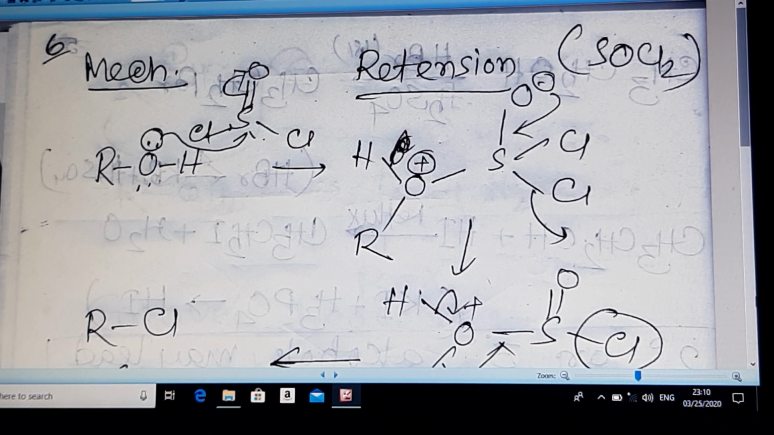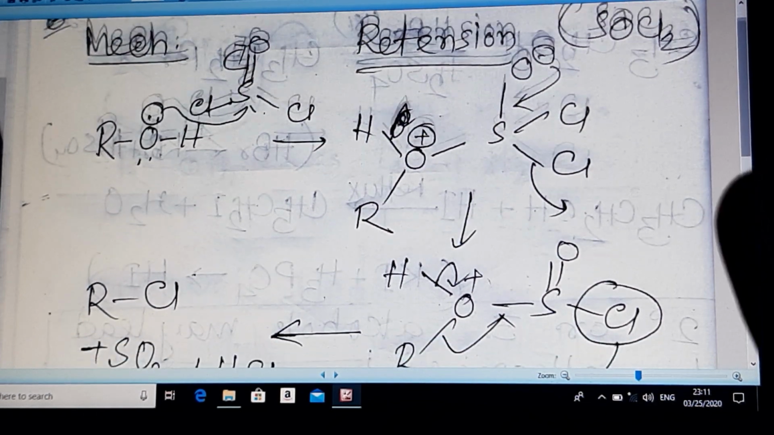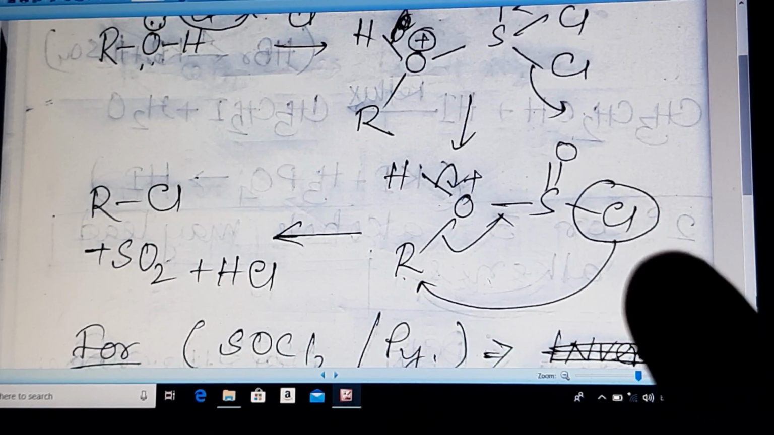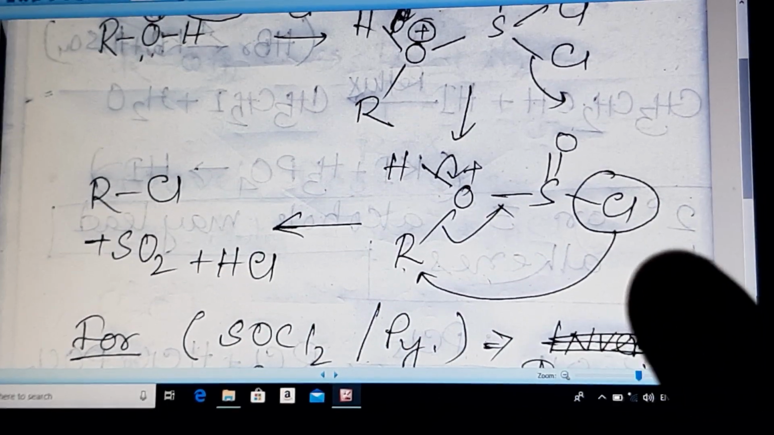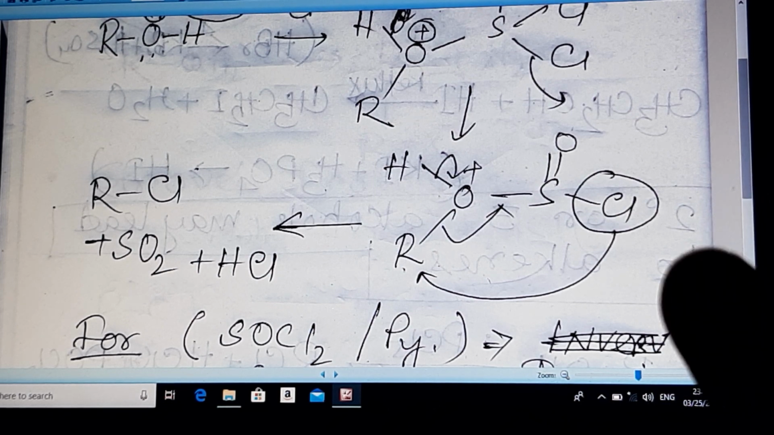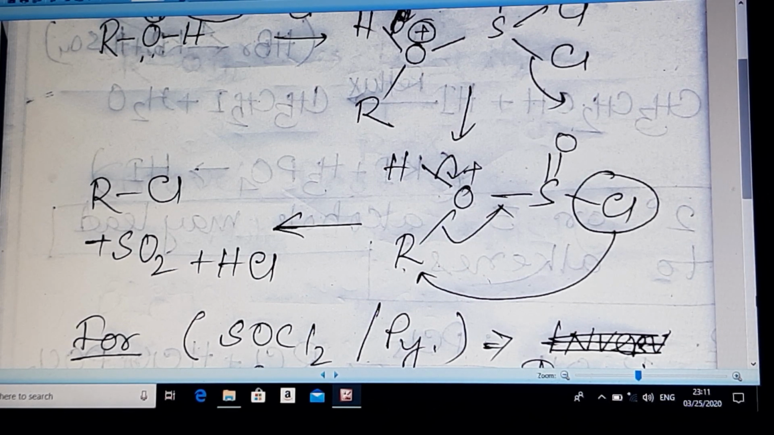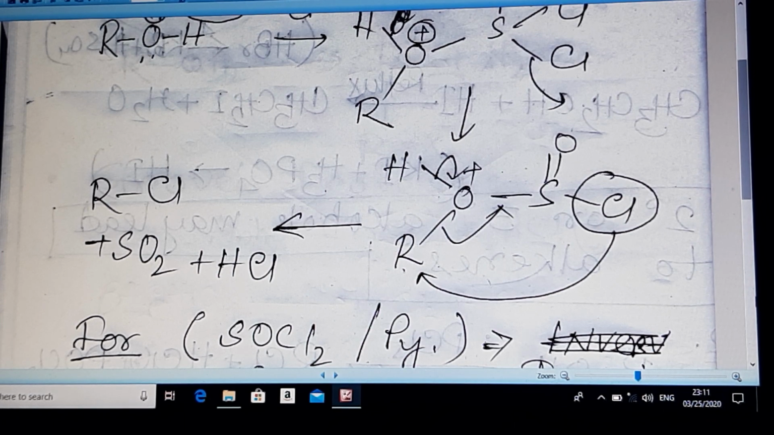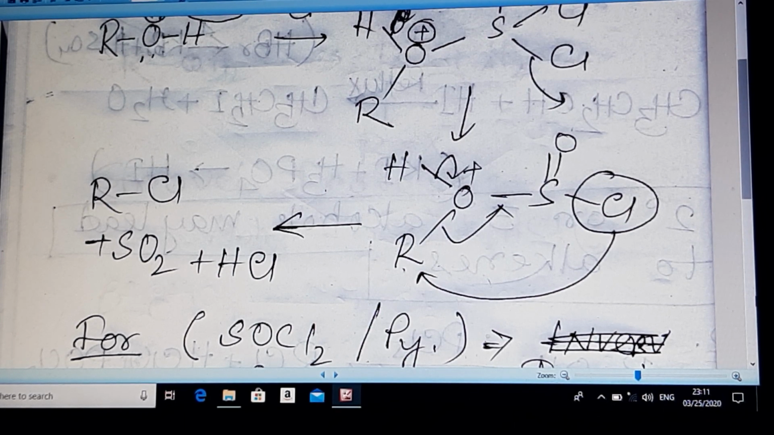SNi mechanism is followed here. You can see alcohol attacks sulfur of SOCl2 to form this type of addition compound. Then simultaneously proton is liberated and Cl is attacking R, and the R-O bond is broken to form SO2 and HCl. In this reaction, you can keep it in your mind that no change in configuration occurs.